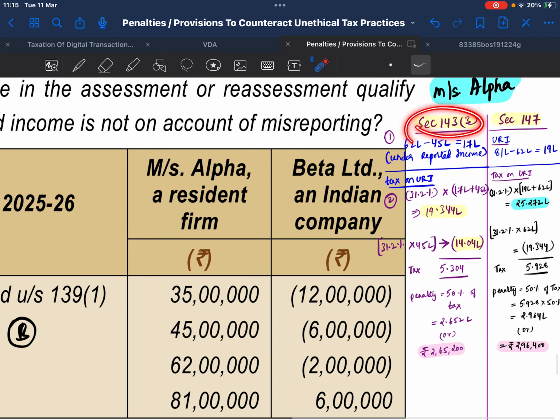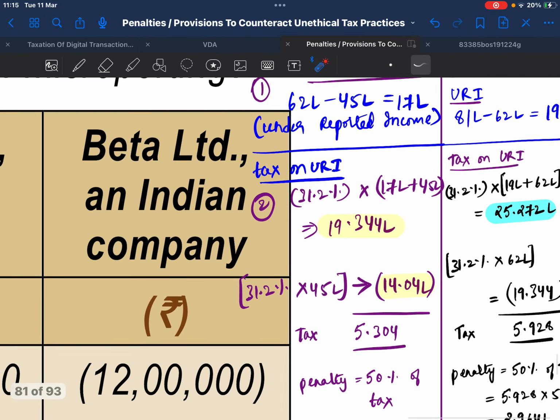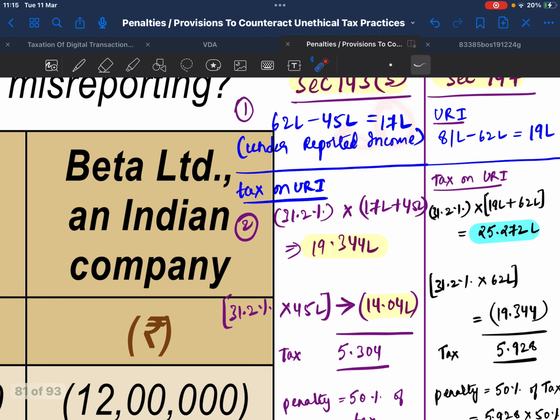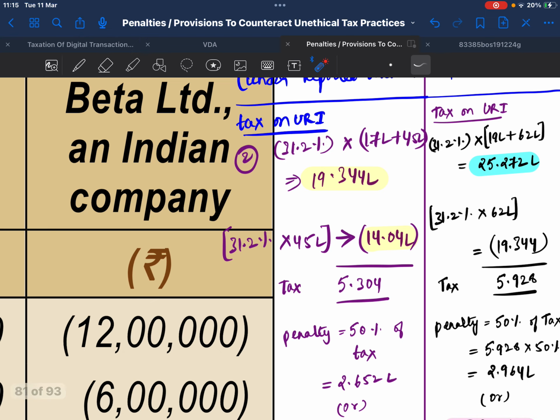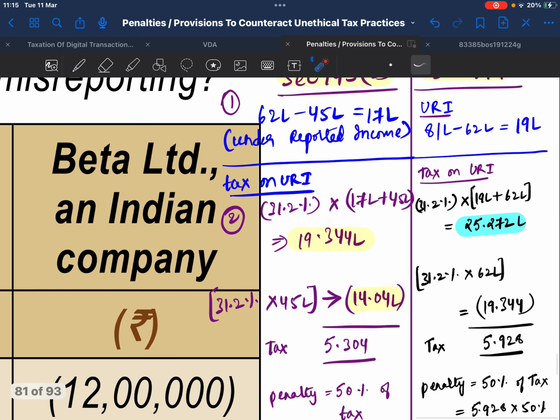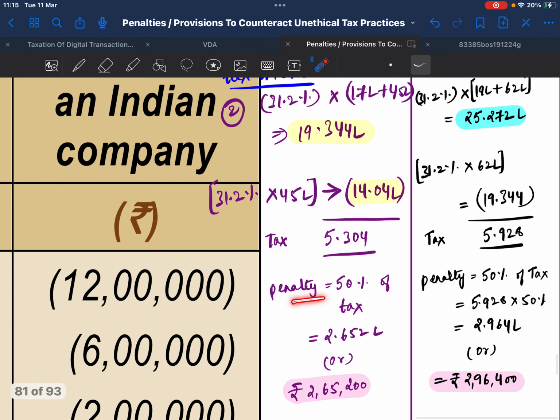Assessment under section 143(3). Underreported income is 62 lakhs minus 45 lakhs, which gives 17 lakhs. Tax on underreported income, which is 30 plus 4 percent, which gives 31.2 percent, on 17 lakhs plus 45 lakhs is 19.344 lakhs, minus 31.2 percent tax on 45 lakhs gives 14.04 lakhs, and the difference amount is tax payable on underreported income, which is 5.304 lakhs. Penalty being 50 percent of tax is 2.652 lakhs or 2,65,200.